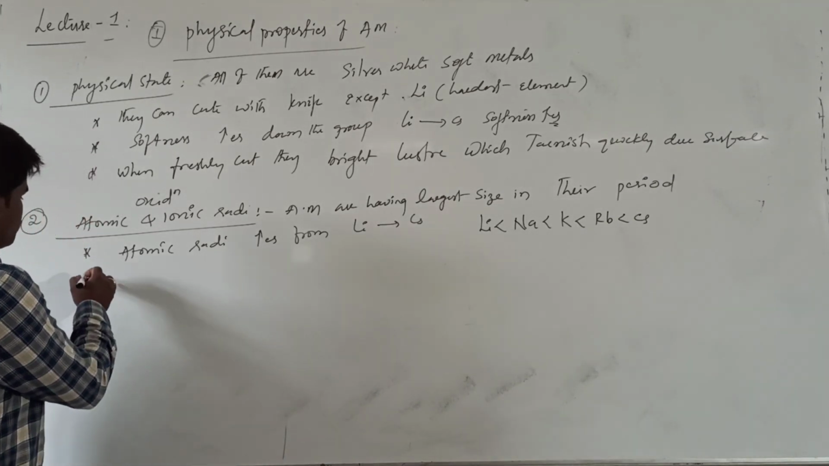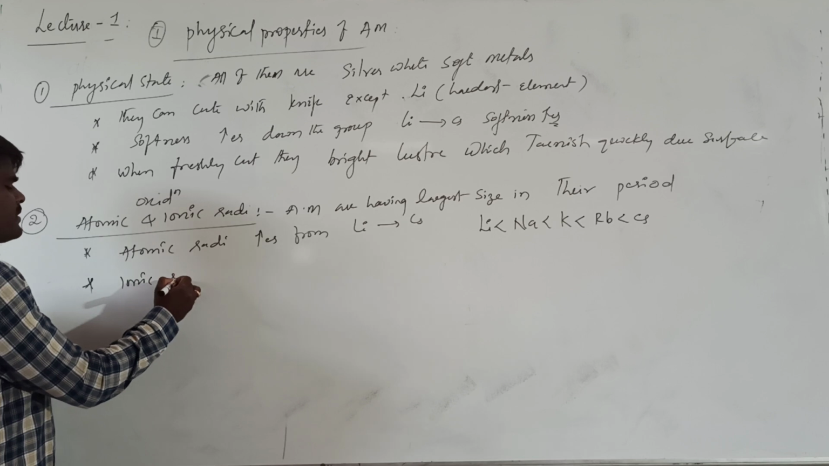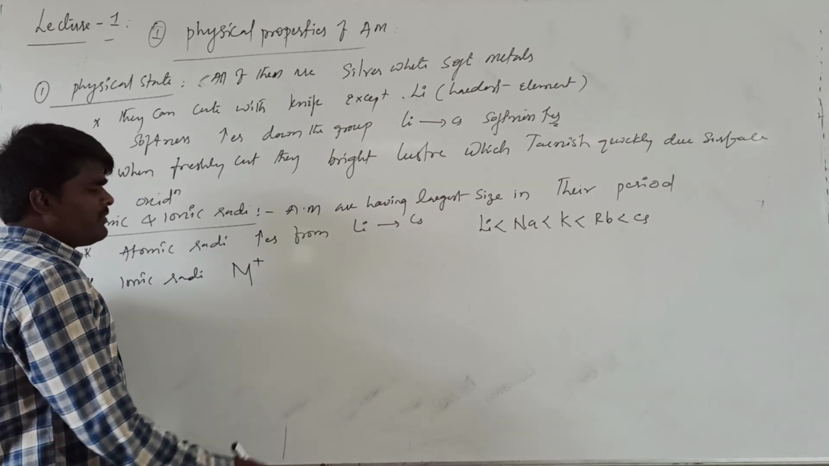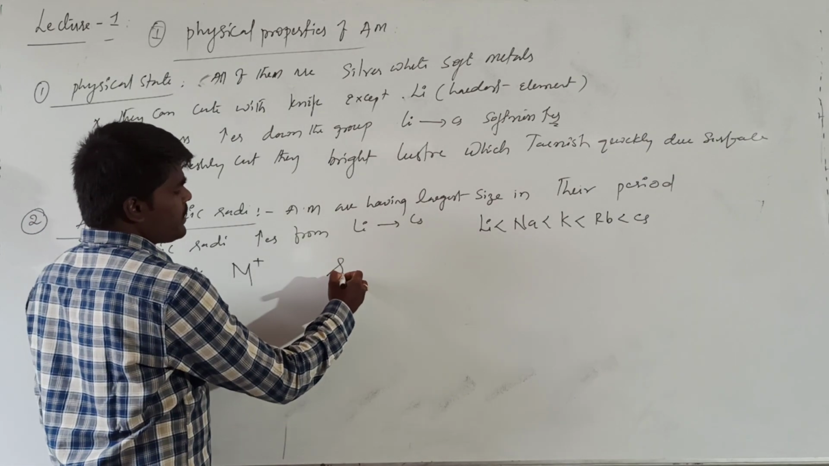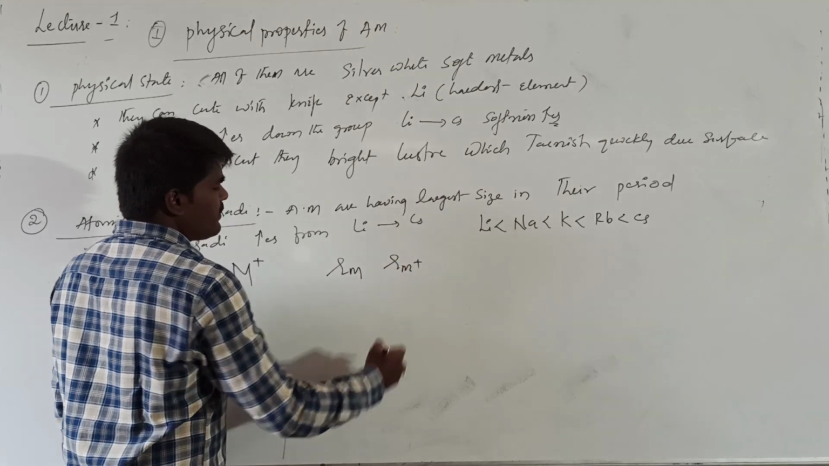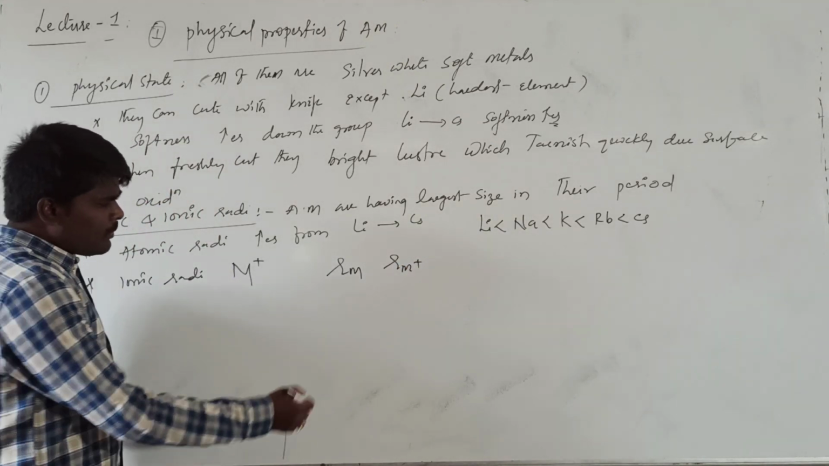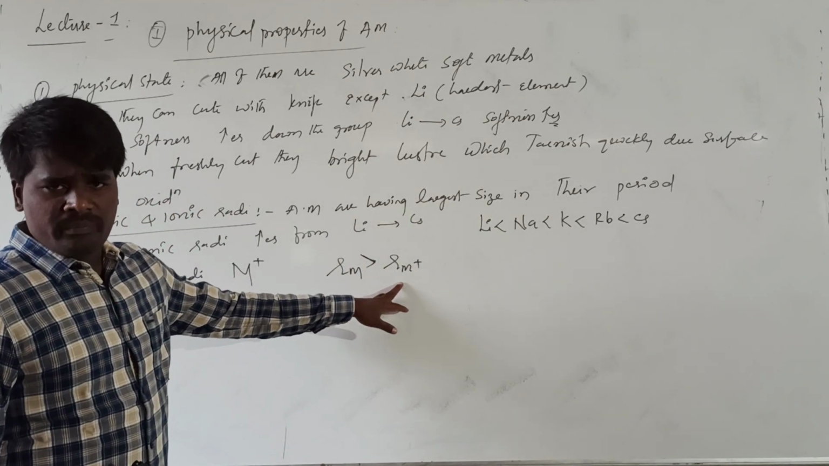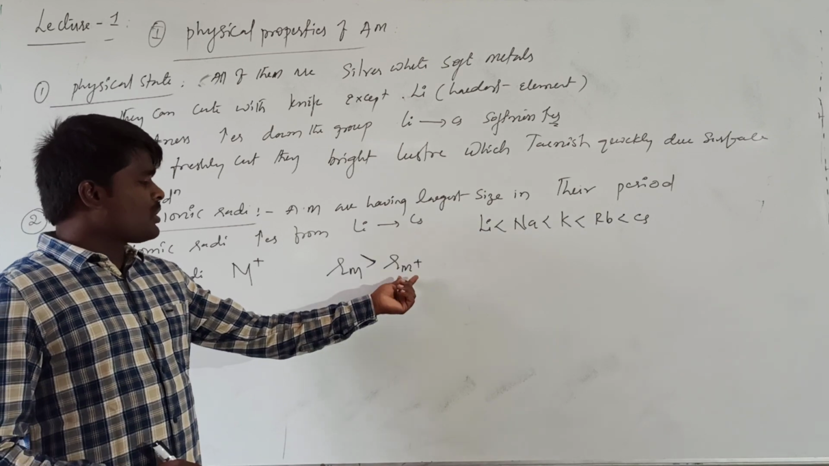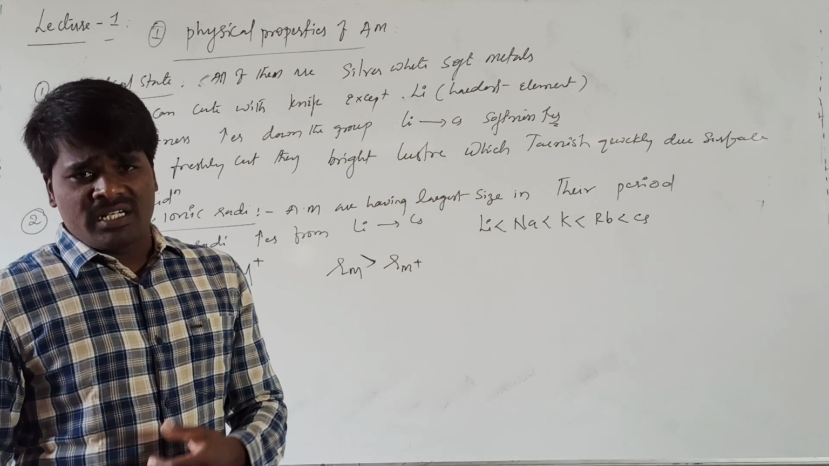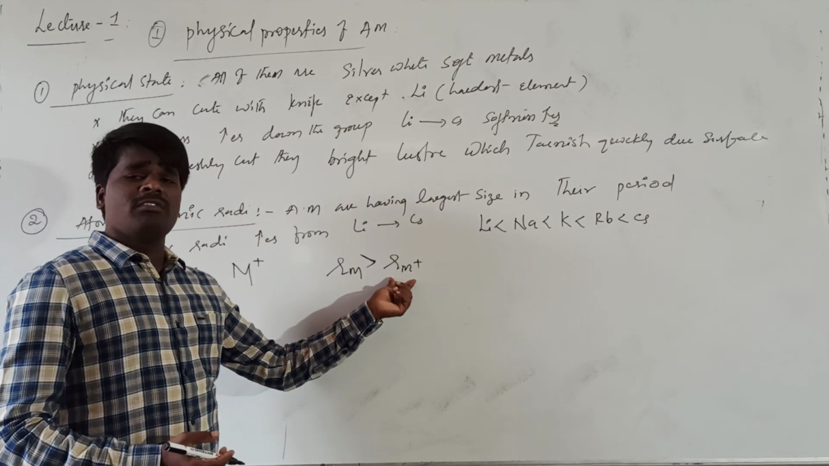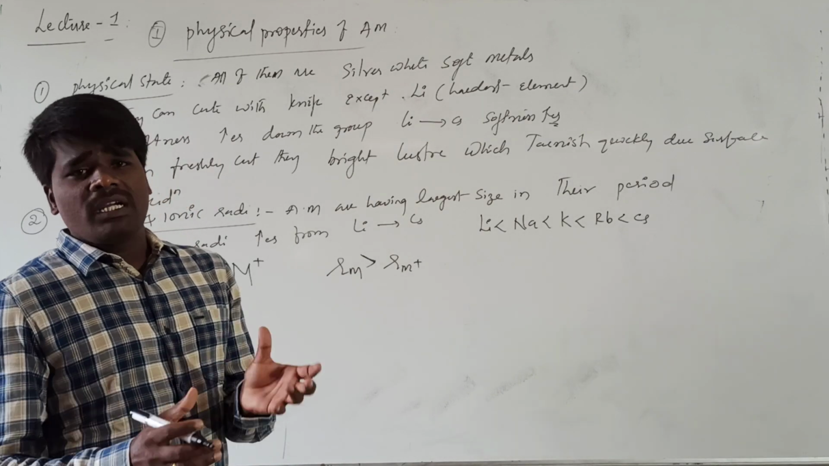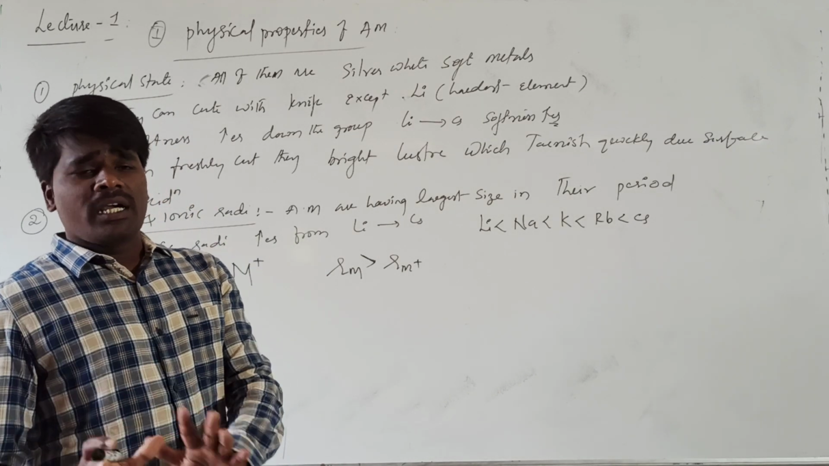When you talk about ionic radii, alkali metals generally form monovalent positively charged ions. The radius of the atom is larger than the radius of its ion, because the ion has a higher effective nuclear charge, Z effective. Because of that, the size of the ion is relatively less than the corresponding atom. This is one thing you need to remember: the size of the atom is larger than the size of the corresponding ion.